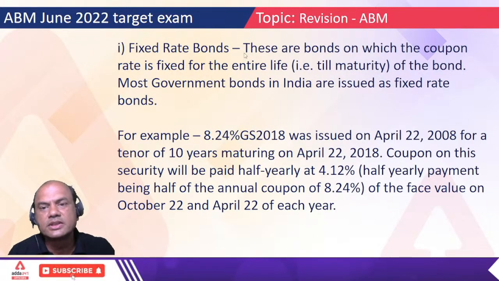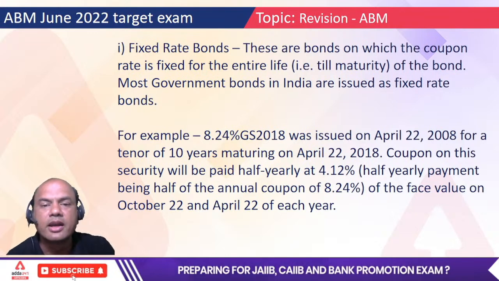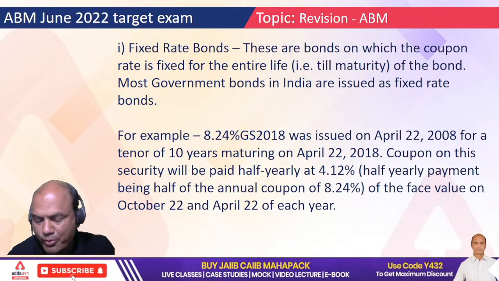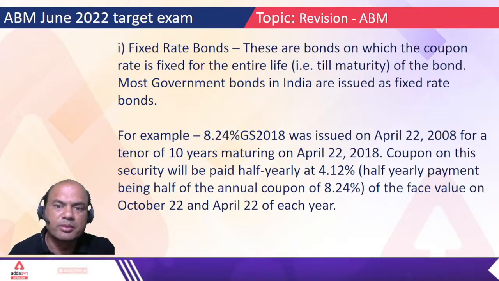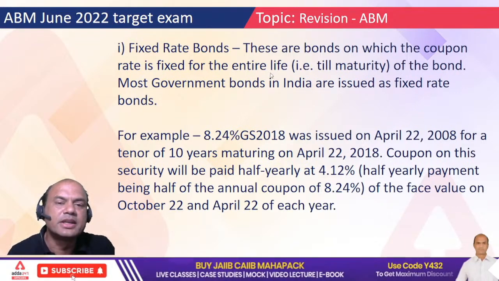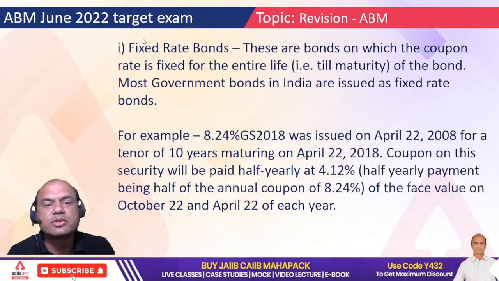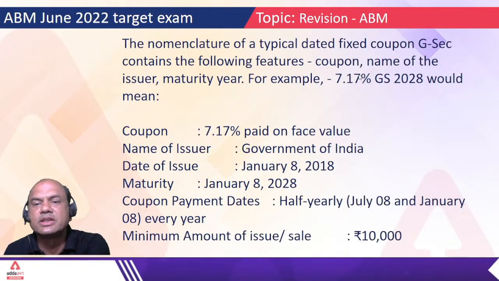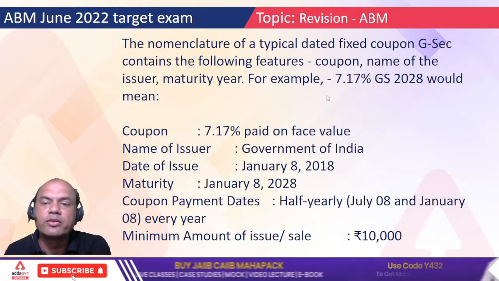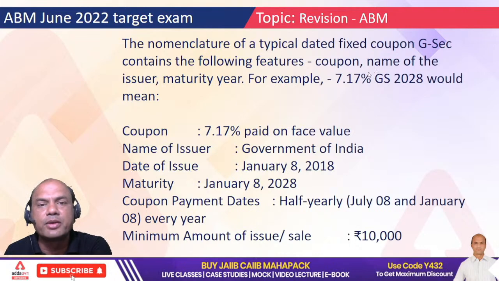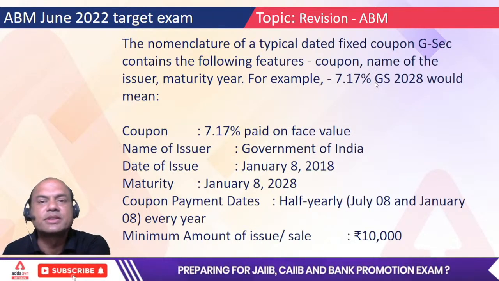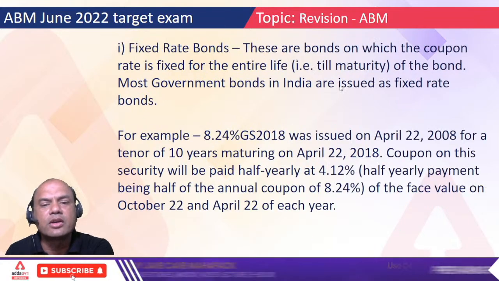Fixed rate bonds. These are the bonds on which the coupon rate is fixed for the entire life of the bond. Most government bonds in India are issued as fixed rate bonds. Means what? Whenever government issues the bond, this is what is mentioned, 7.17%. This is a fixed rate bond. Means the 7.17 is fixed. It's like the FD rate of interest. Can I change the FD rate of interest once issued? No. So that is a fixed rate bond. So in India generally all are fixed rate bonds.